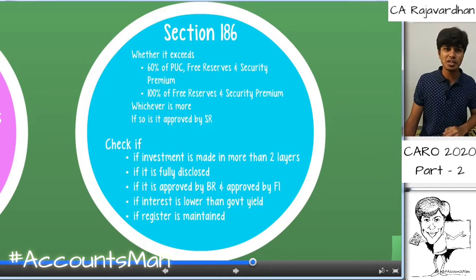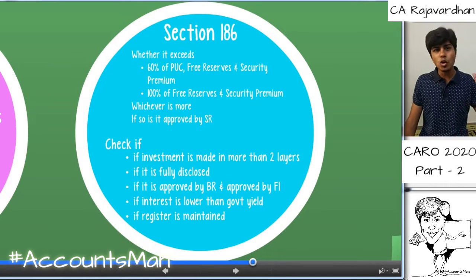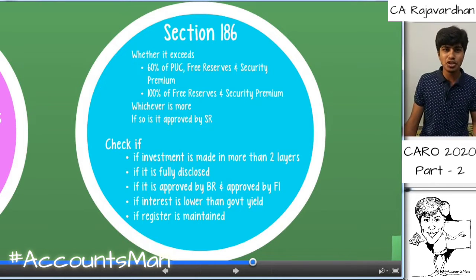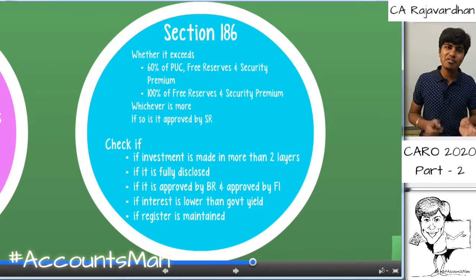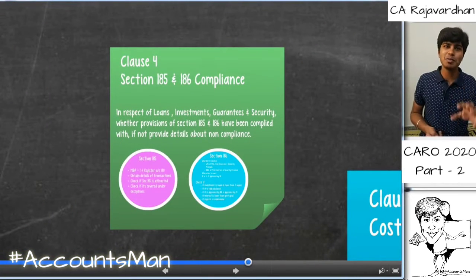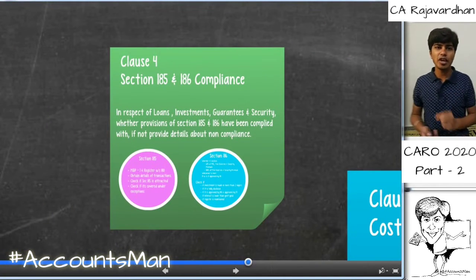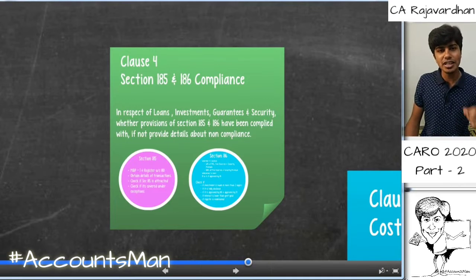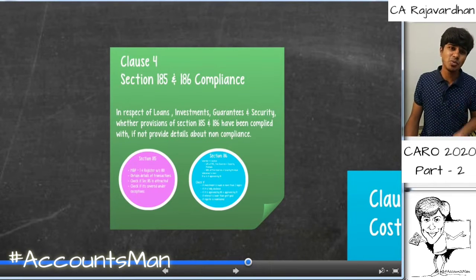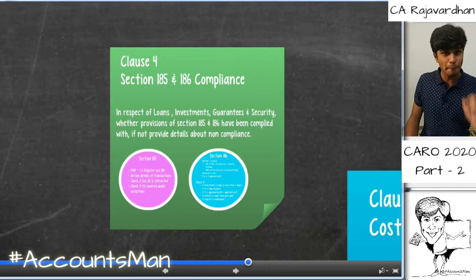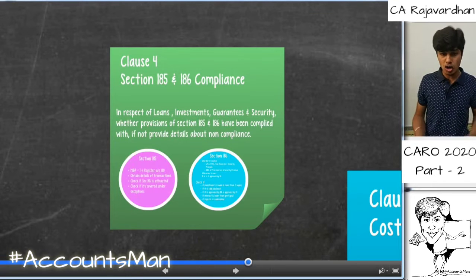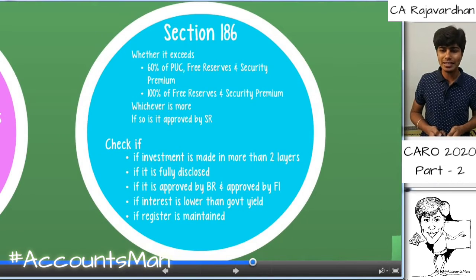A specific clause is given in CARO, which asks whether the yield rate given is very low compared to the government yield, which is again prejudicial to the public interest. And have the registers been maintained properly as required under section 186? 185, 186 is too much to cover in this particular video. I have just given you the gist of 185, 186. As an auditor, we just need to comment upon whether sections 185 and 186 are being complied with by the company or not. Let us now quickly go into the next clause.